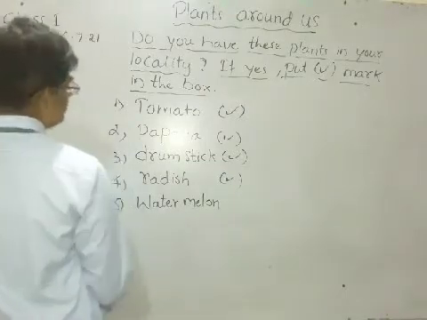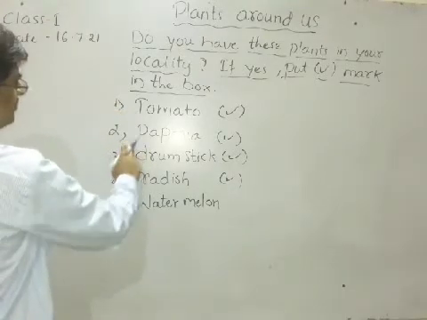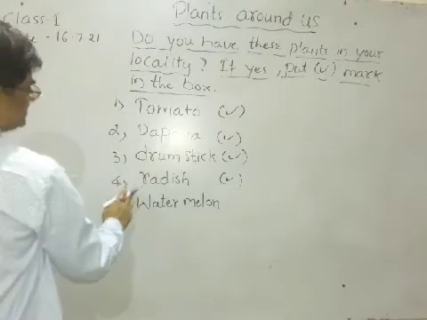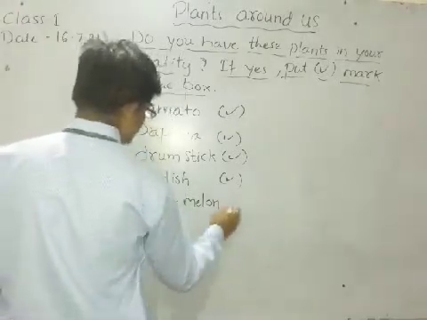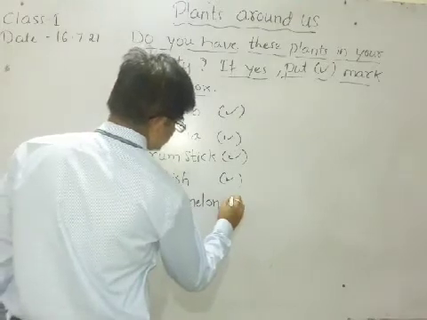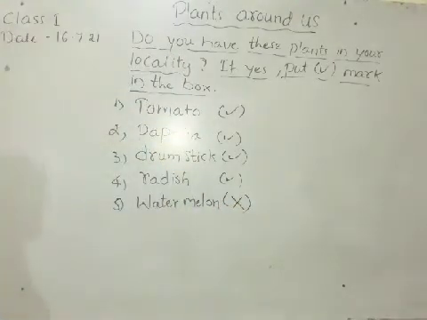So this is the fruit. Tomato is a vegetable. Papaya is a fruit. Drumstick and radish are vegetables. Watermelon is used as a fruit. So such plants are not there in our locality, so we can put a wrong mark.